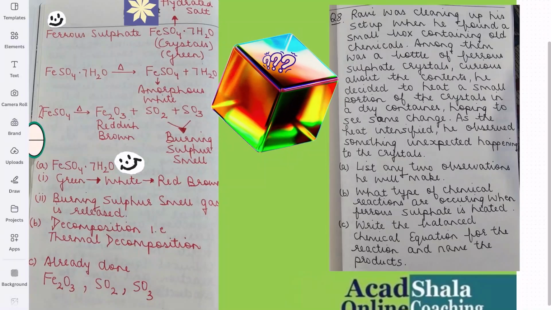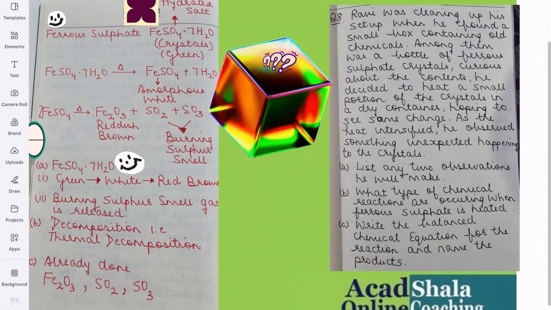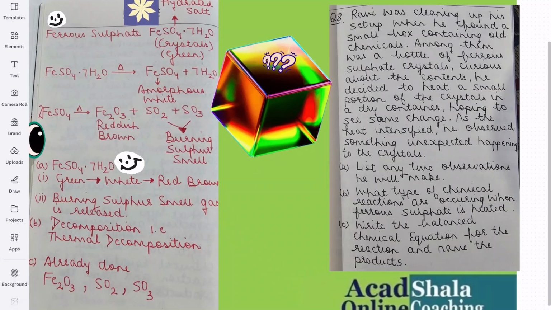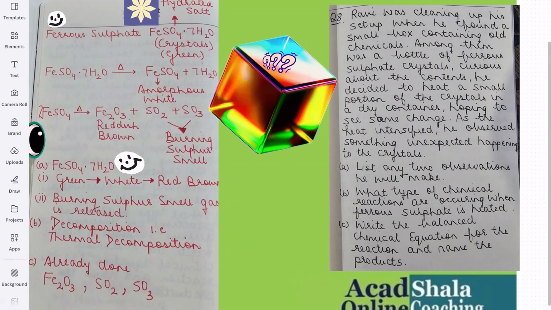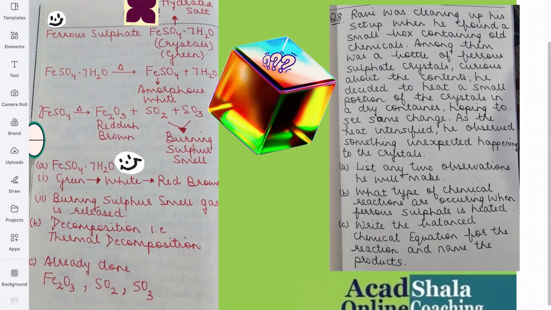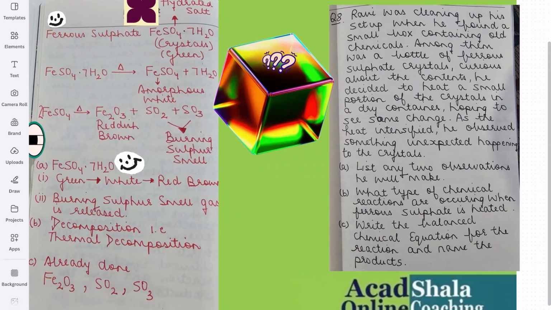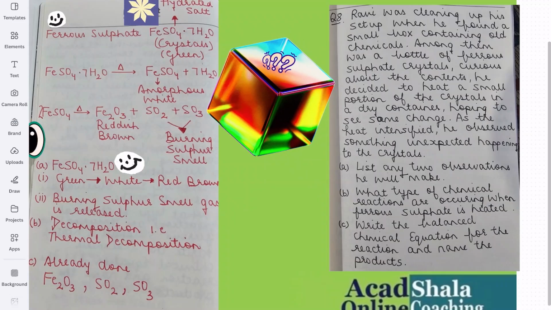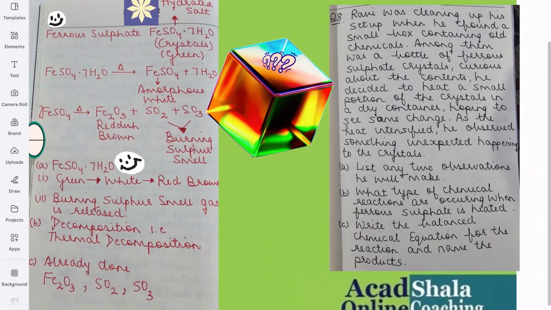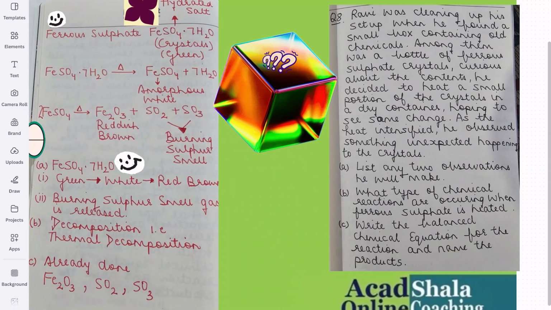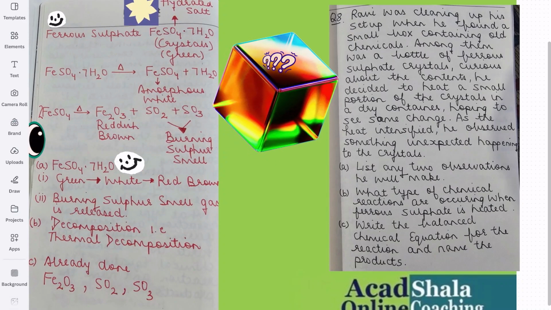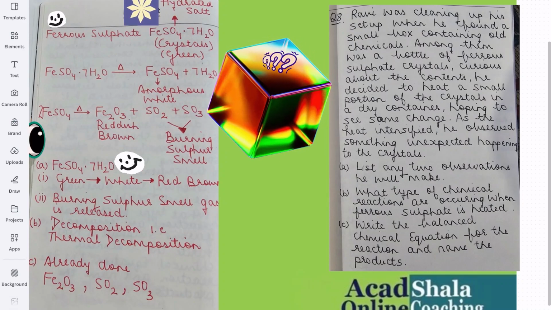The next question says, Ravi was cleaning up his setup when he found a small box containing old chemicals. Among them was a bottle of ferrous sulfate crystals. Curious about the contents, he decided to heat a small portion of the crystals in a dry container, hoping to see some change. As the heat intensified, he observed something unexpected happening to the crystals. List any 2 observations he will make. What type of chemical reaction occurs when ferrous sulfate is heated? Write the balanced chemical equation for the reaction and name the products.